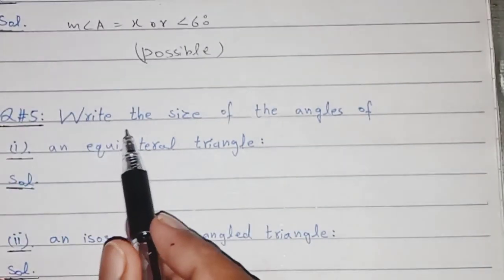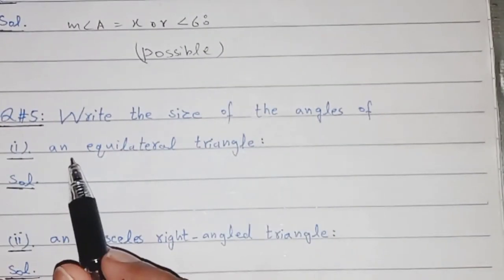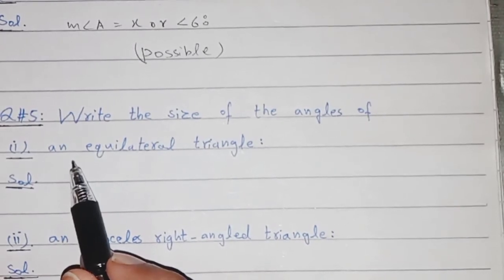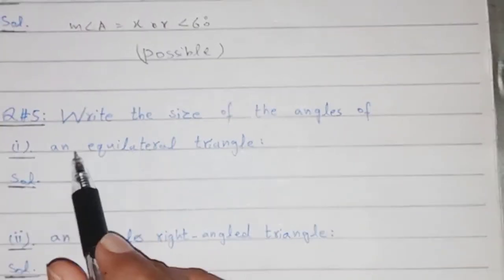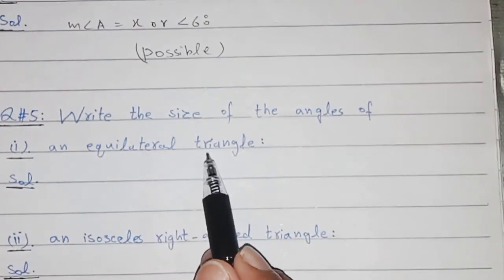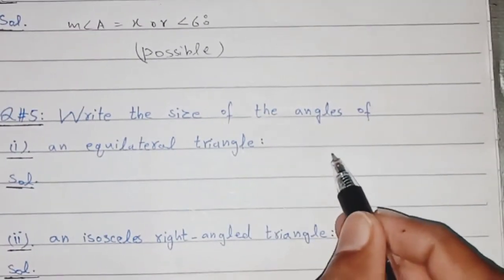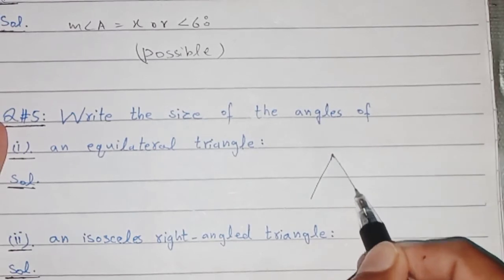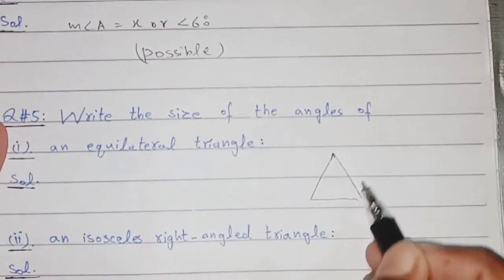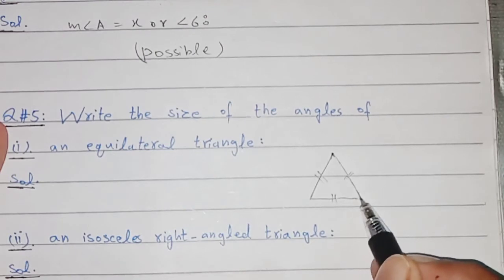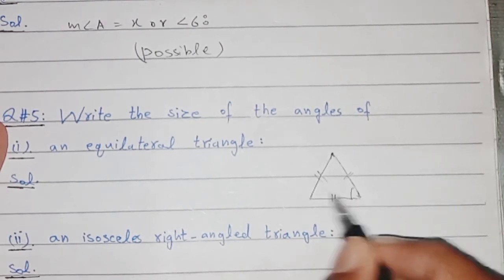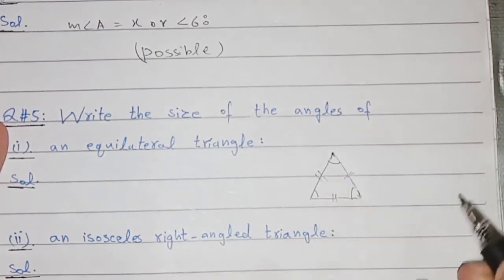write the size of the angles of, first one is an equilateral triangle. We have to write the size of the angles. We know what is an equilateral triangle: a triangle with all equal sides. For example, this side and this side. If the sides are equal, then it is compulsory the angles will also be equal.